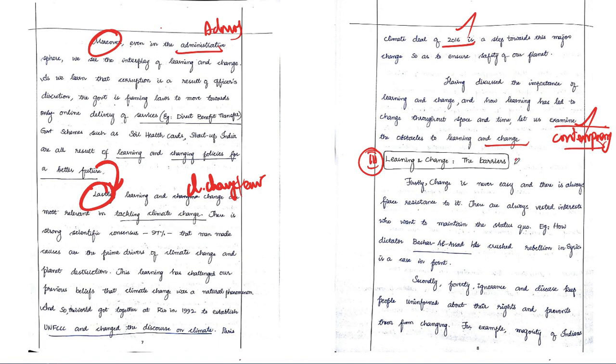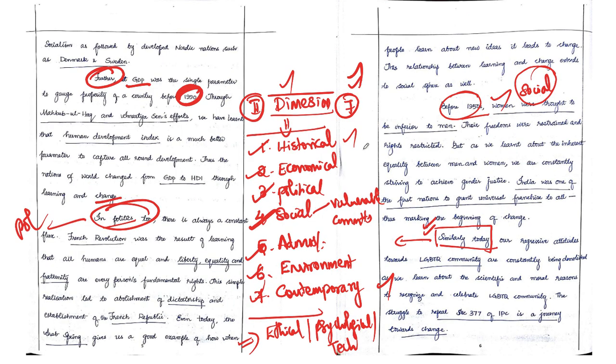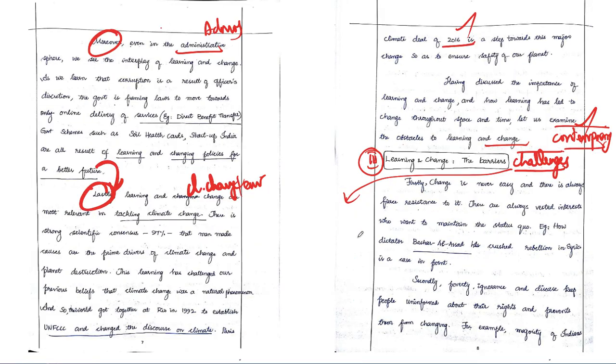Now if you move to the next component, after explaining the various dimensions, this topper has moved to the various challenges being faced regarding the particular topic. What are the challenges the world is facing? Even while writing the challenges, again he has brought in the various dimensions he discussed in the previous section. That is, what are the historical challenges we are facing, economic challenge, political challenge, social challenge. So the same thing he has followed with a subheading approach.